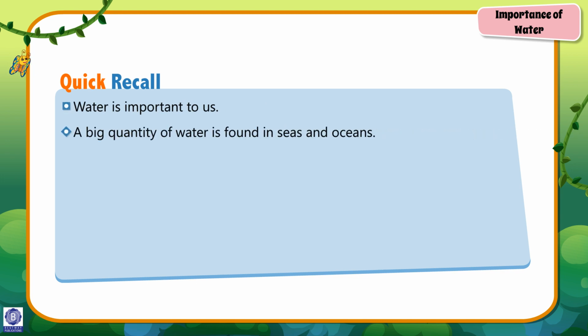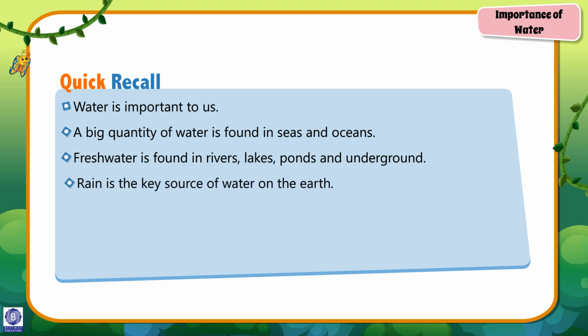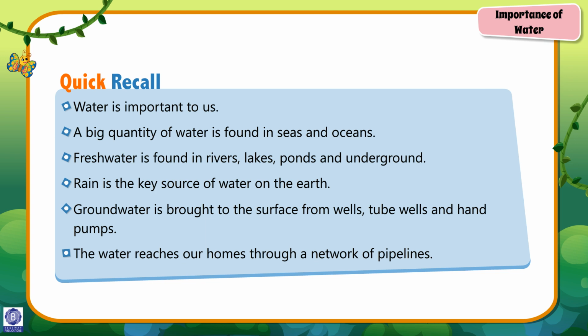Quick recall: Water is important to us. A big quantity of water is found in seas and oceans. Fresh water is found in rivers, lakes, ponds, and underground. Rain is the key source of water on the earth. Groundwater is brought to the surface from wells, tube wells, and hand pumps. The water reaches our homes through a network of pipelines.